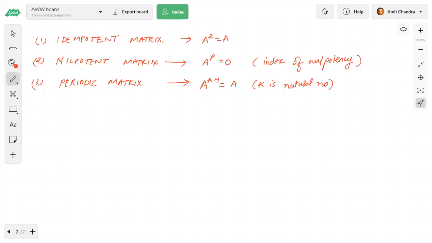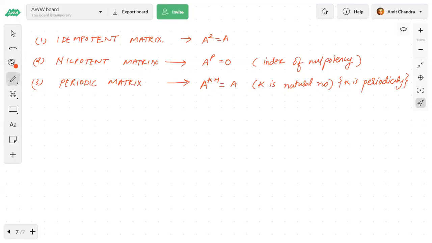A to the power 2 equal to A is the idempotent case. Here k is the periodicity of the matrix A.